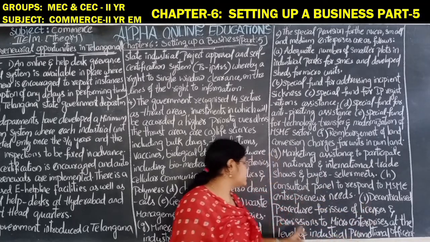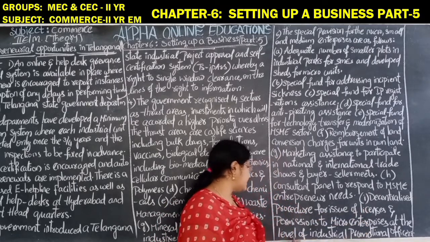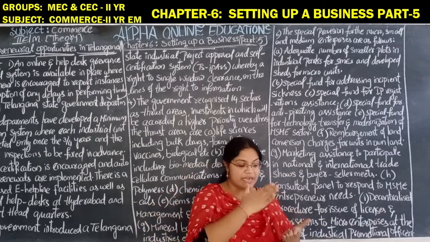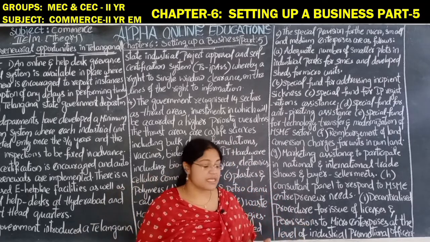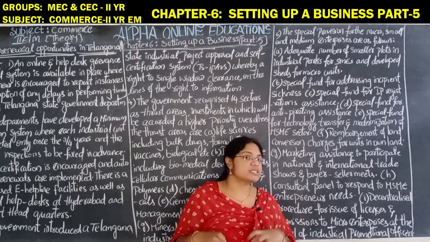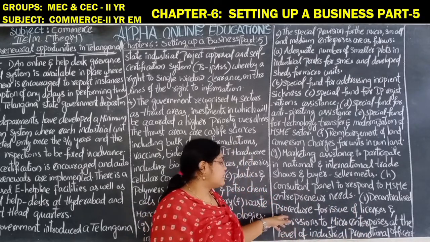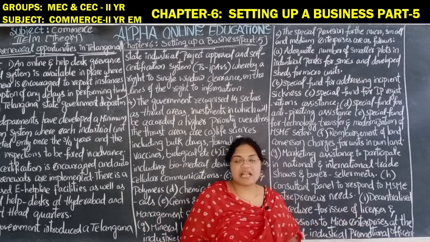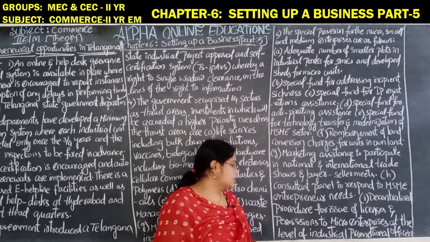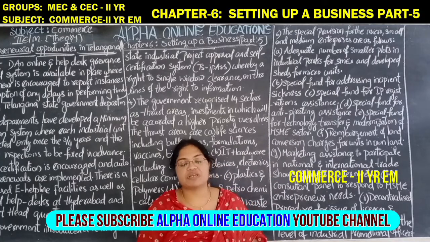Next, decentralizing procedure for issue of license and permission to micro enterprises at the level of industrial promotion officers. Decentralization means dividing the total power into small divisions. This power is split because if the total power is in one hand, there will be chances of misusing it. So they are dividing the total power and giving permission to issue licenses or permissions to the micro enterprises. The industrial promotion officers will issue this type of license or permission for the industrial units.